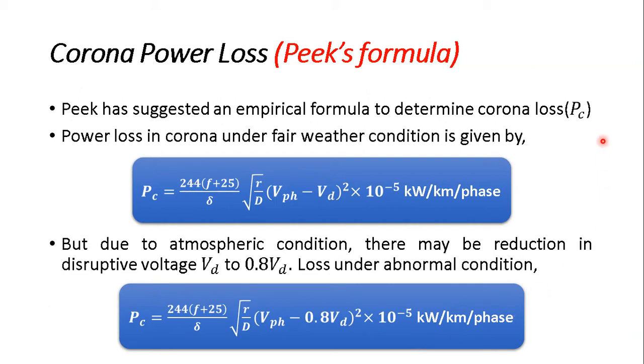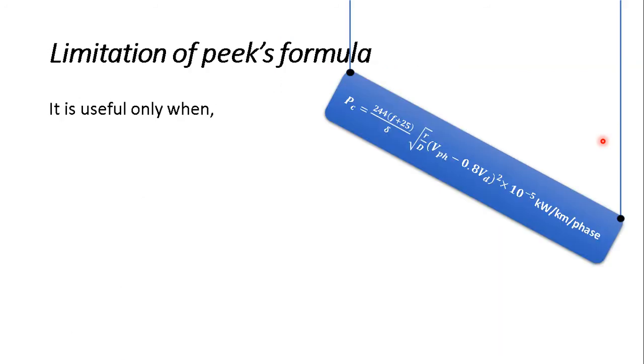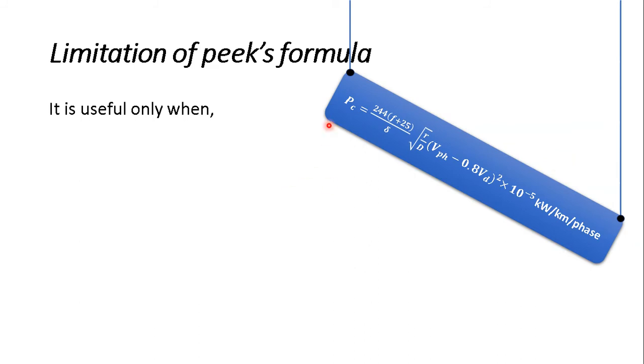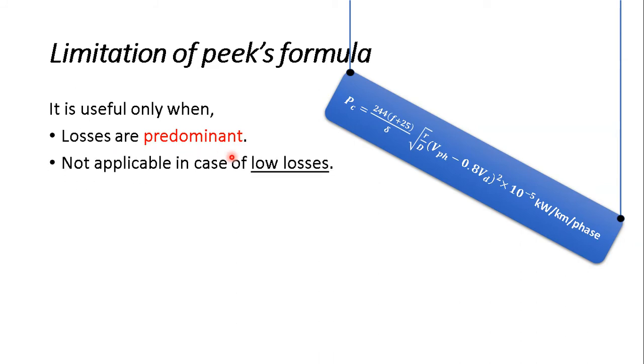Okay, so this is again an empirical formula that is derived by doing a number of experiments only. That is not a mathematical formula. Now we have to deal with certain limitations when we discuss Peek's formula for finding the corona loss. This formula is useful only when the losses are predominant, when the losses are very high. So it is not applicable in case of low losses.